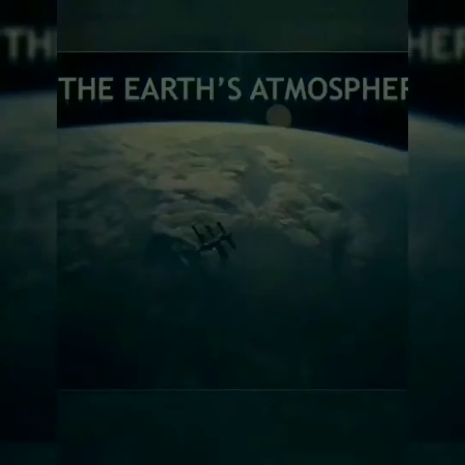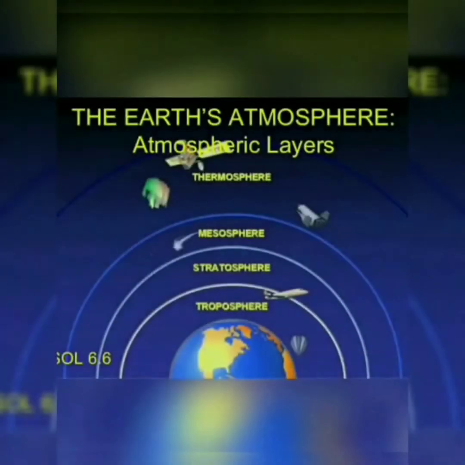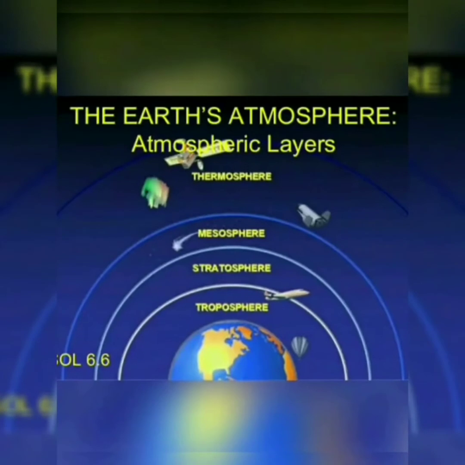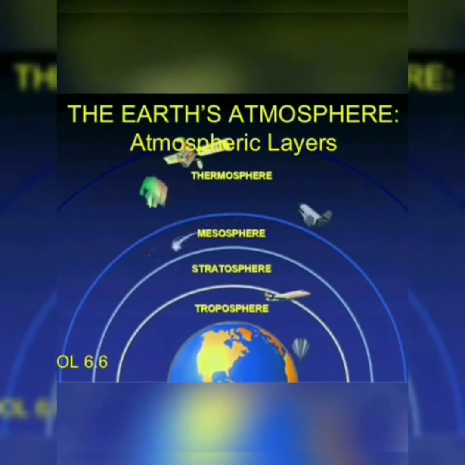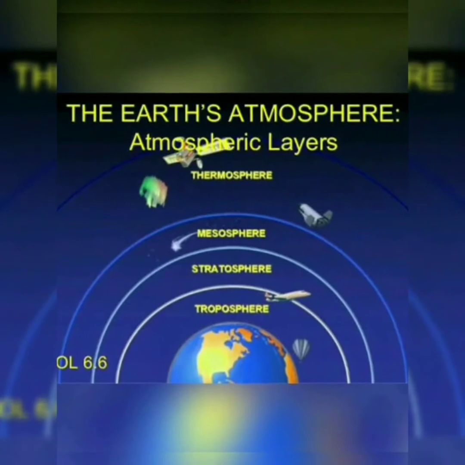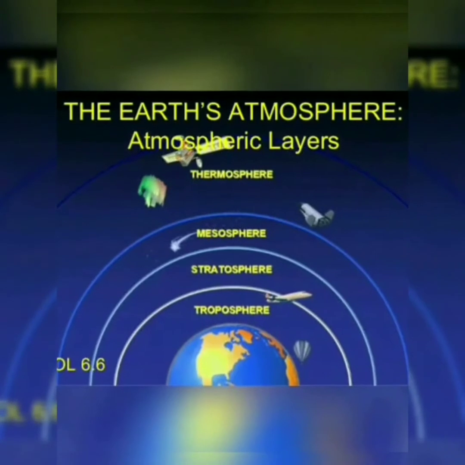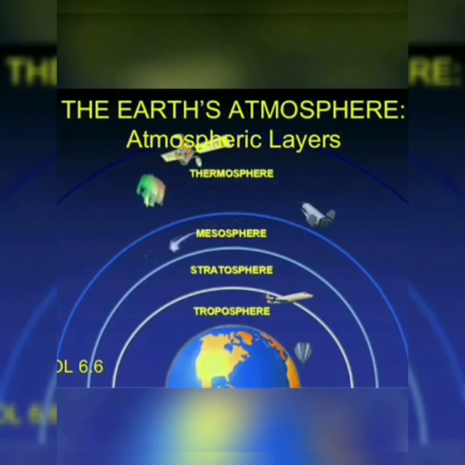The word atmosphere comes from two words, atmos and sphere. Atmos is a Greek word, and it means vapor, and sphere means a round or spherical shape, like a ball. Our atmosphere is surrounding the earth, and since the earth is round, the atmosphere surrounding it is also round. That is why it is called atmosphere.